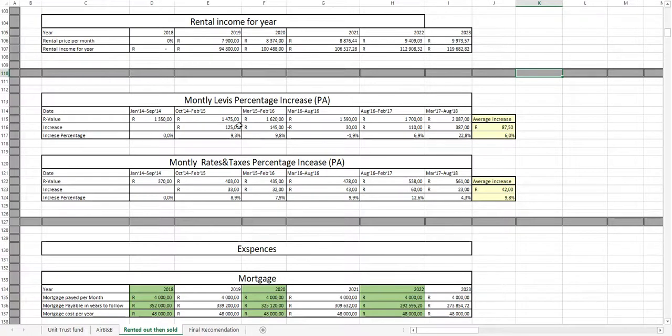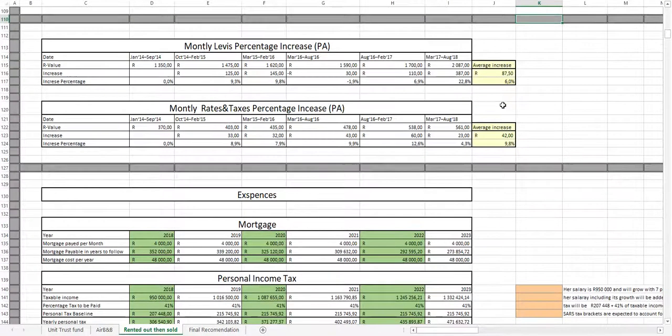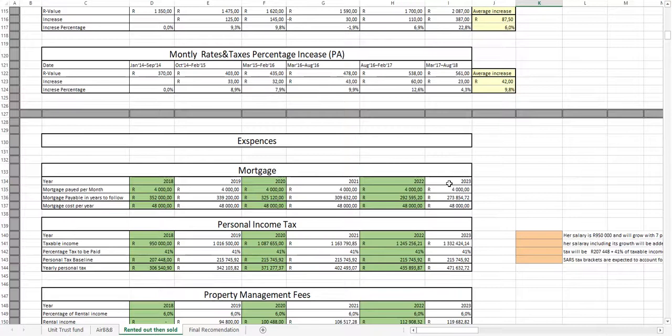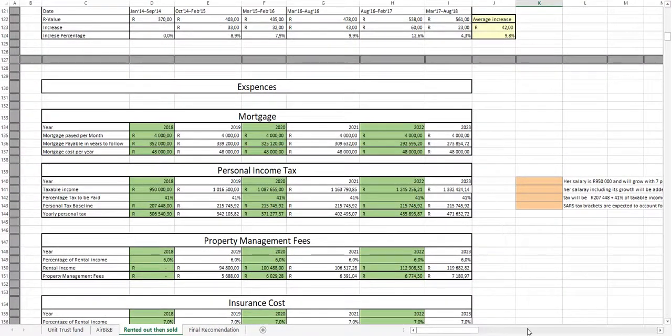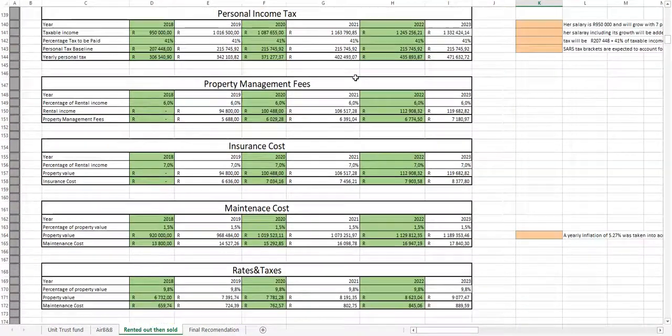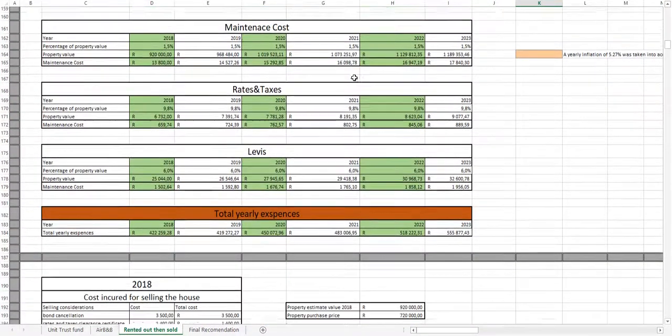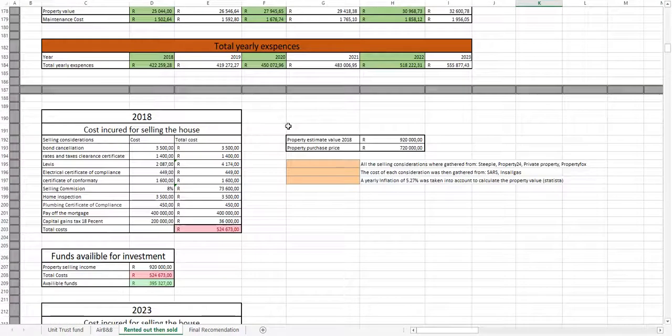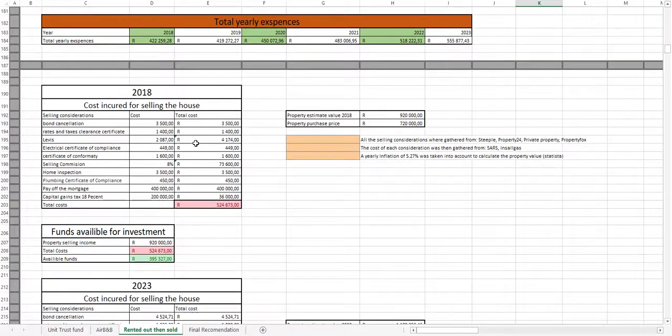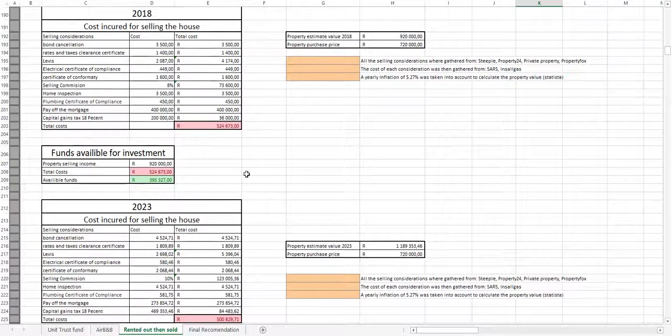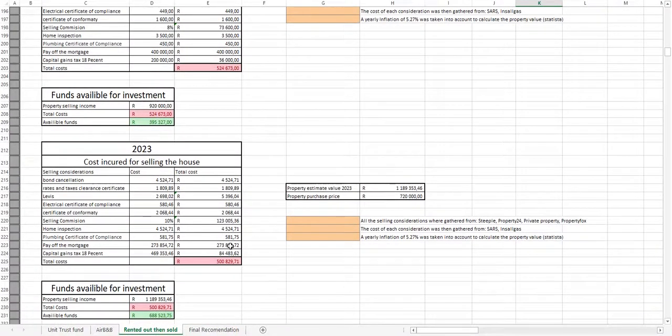Here is the monthly levies, the percentage increase, and the rates and taxes percentage increase. This will be used to calculate the future values of the levies and the rates and taxes. Here you will find some more assumptions that were made for calculation's sake. Here is the expenses that she will incur over the 5-year period, and this is the cost she will incur for selling her house again, exactly the same as with the Airbnb scenario.